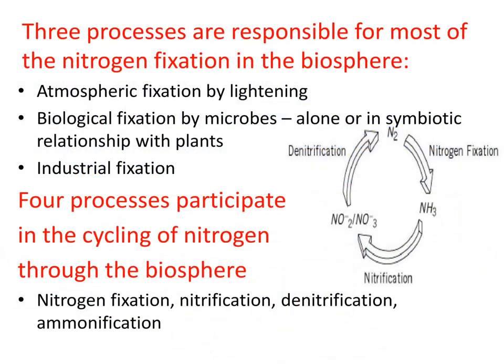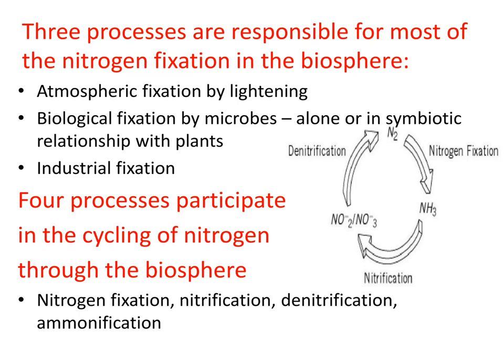Three processes are responsible for most of the nitrogen fixation in the biosphere. Atmospheric fixation is by lightning, biological fixation by microbes alone or in symbiotic relationship with plants, and industrial fixation. The picture shows the nitrogen fixation, nitrification and denitrification.